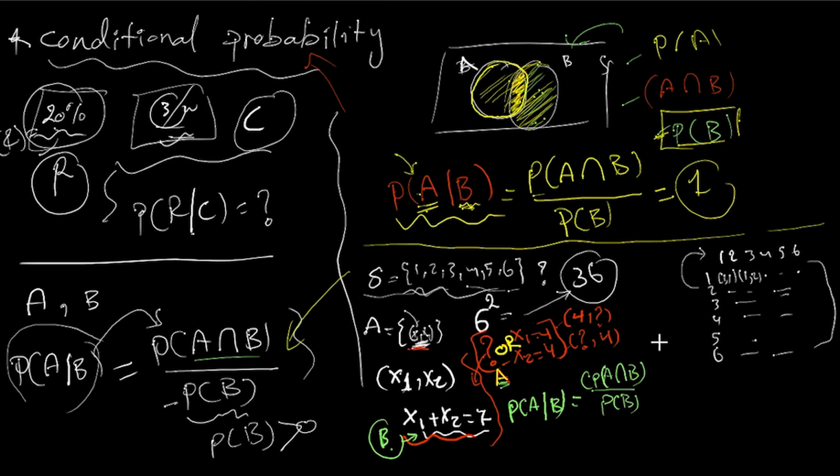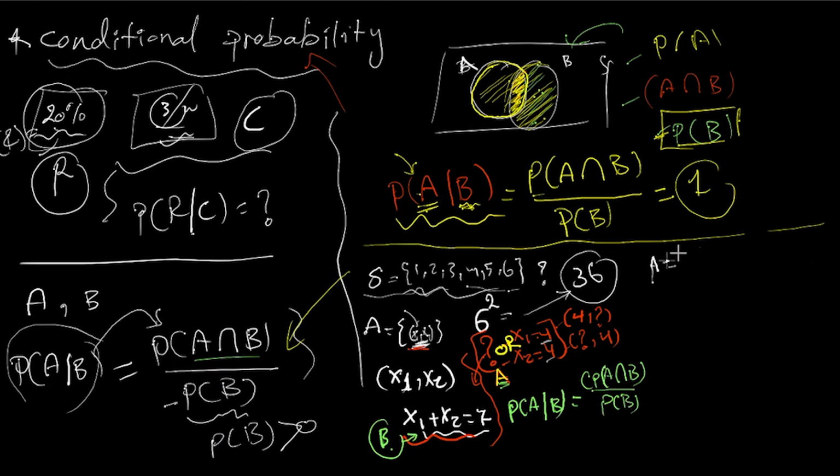Now, if I want to do it the manual way, by defining the possible A events, that could be the following: I could have 4 and 1, 4 and 2, so you pick every possible pair with a 4 and put it down here.